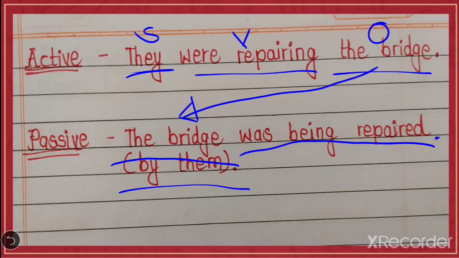And in omission, if you don't want to write by somebody, by them, by anybody, by you, by her, etc., then also it's correct. Means you can understand that some work is done by someone.